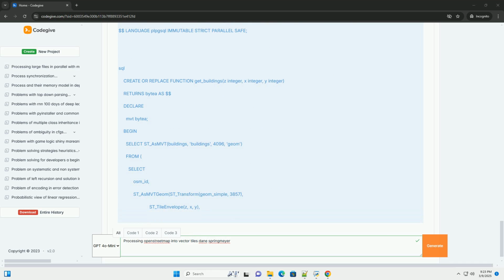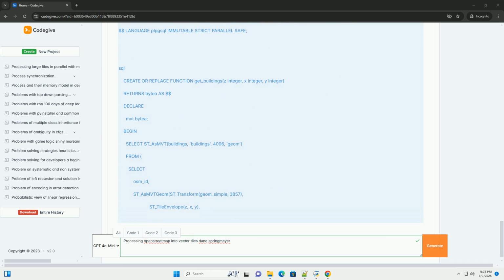Layer names: each query should produce data for a single layer in your vector tiles. Choose descriptive layer names, for example roads, buildings, water. Data types: vector tiles support specific data types: string, integer, float, boolean. Cast your data to the appropriate types in the queries. Attribution: consider including attribution information in your vector tile data. Example queries for other layers.